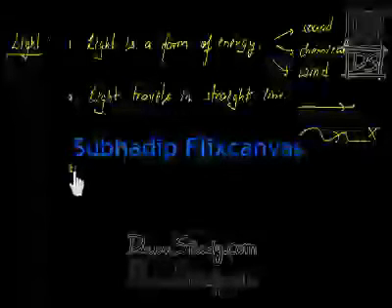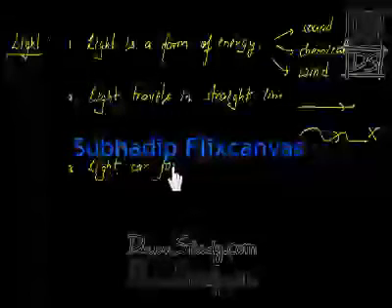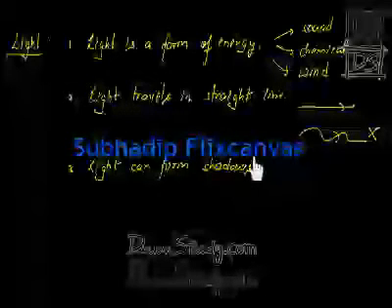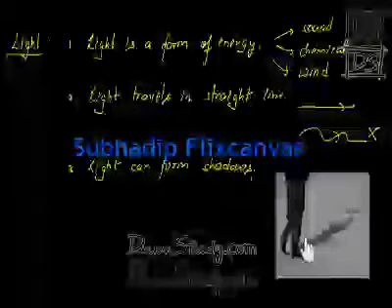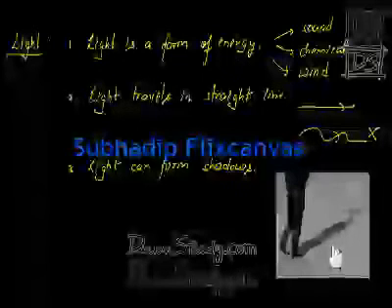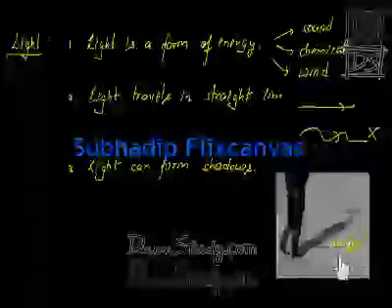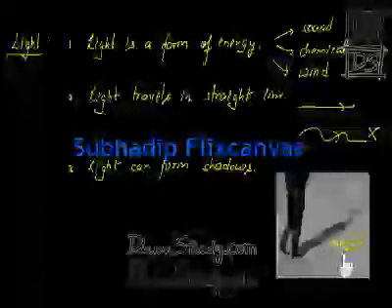Okay? Third is light can form shadows. Shadows you already know. What is it? Light can make shadows. As you can see in this image, the person's shadow is falling here. Okay? If you want to know more in depth about this, then you can watch the videos of our lower classes. We have already explained in depth there. And also you must have read earlier, but maybe you don't remember them now.